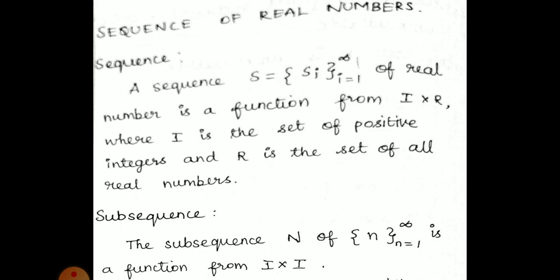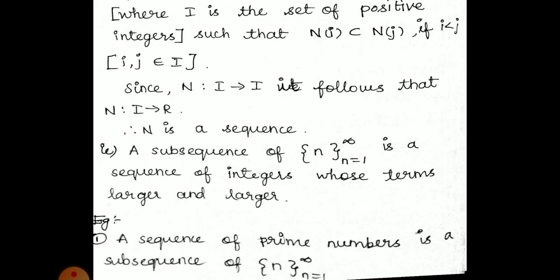Generally we know what a set is and what a subset is. Likewise, a sequence and a subsequence. It can be written as n_i subset of n_j, where i is less than j, and where i and j belong to capital I, the set of positive integers.